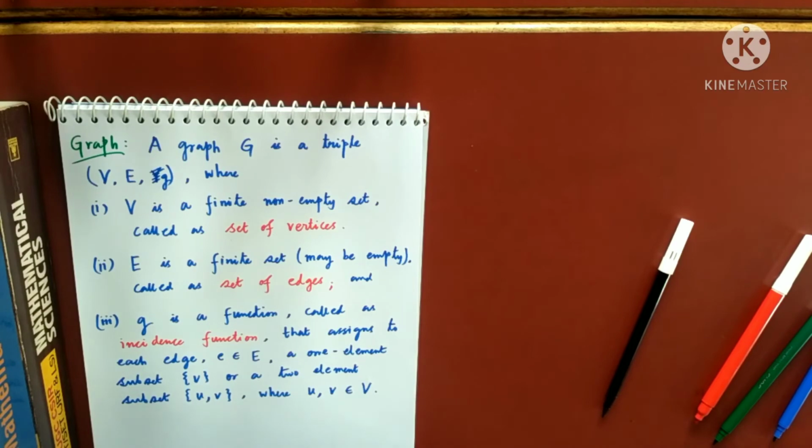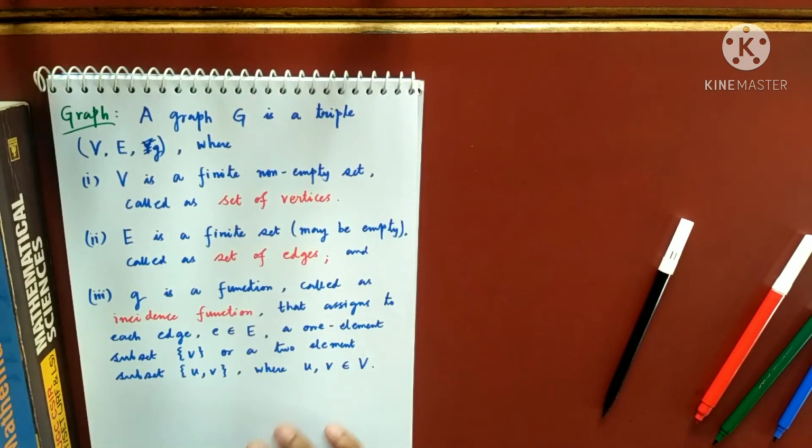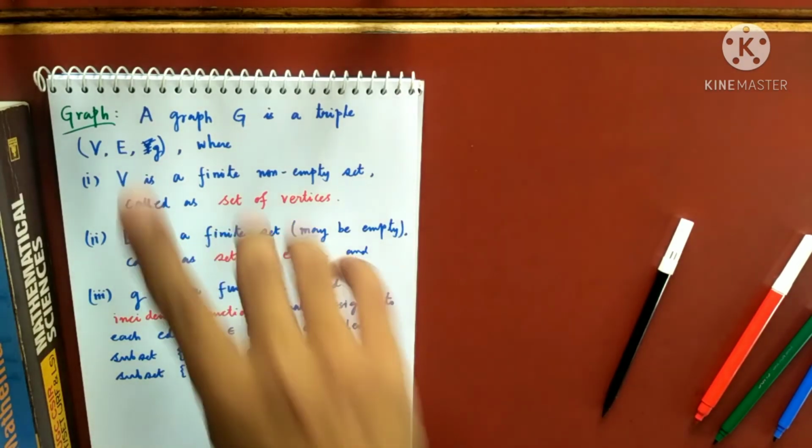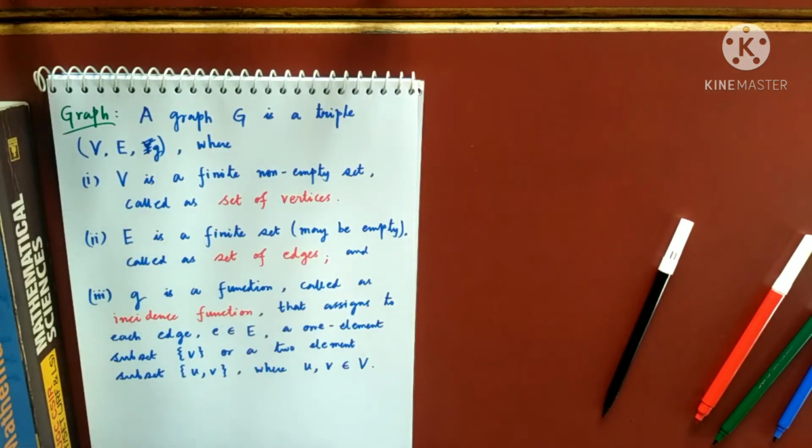In plural it will be vertices, singular it will be vertex. Clear? What is E? It is again a finite set. It may be empty as well. You see, V cannot be empty, but this set E can be empty. And this set is known as the set of edges. So the members of E are called edges.